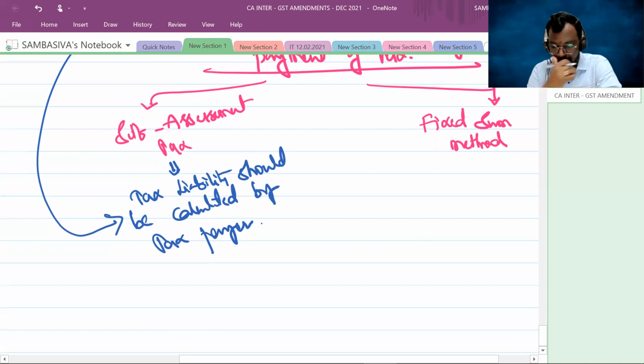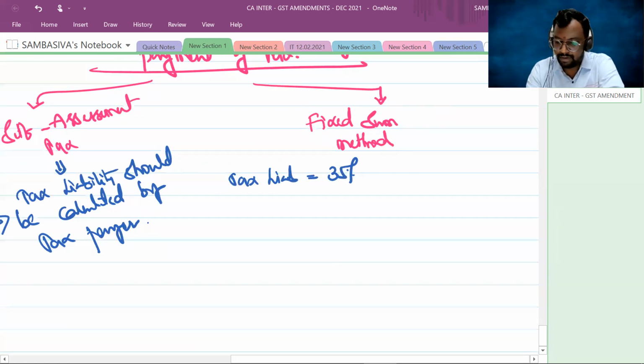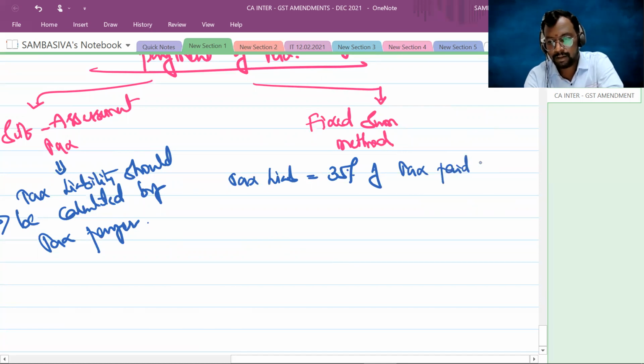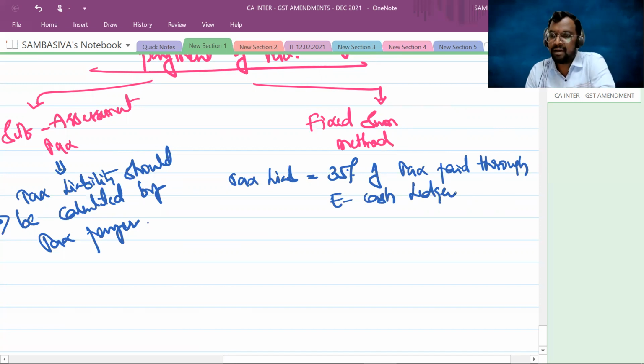The department said, okay, under the fixed sum method, your tax liability would be 35% of the tax paid through e-cash ledger in the preceding quarter.